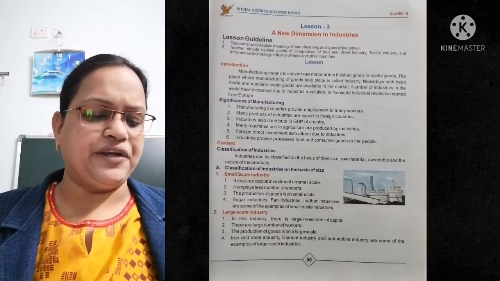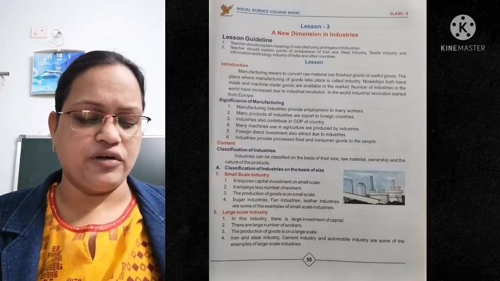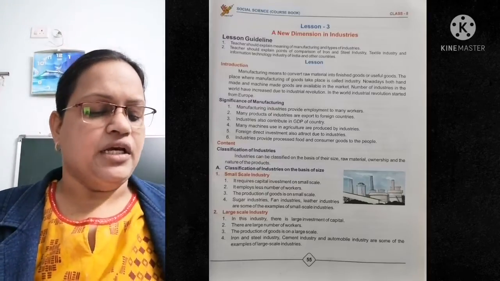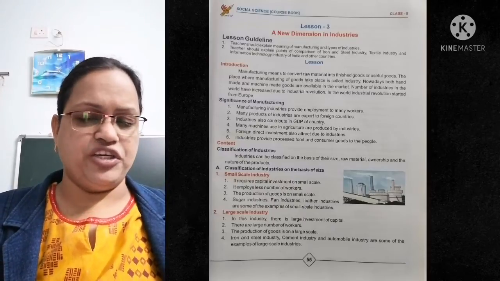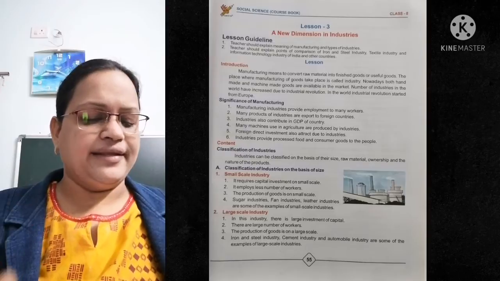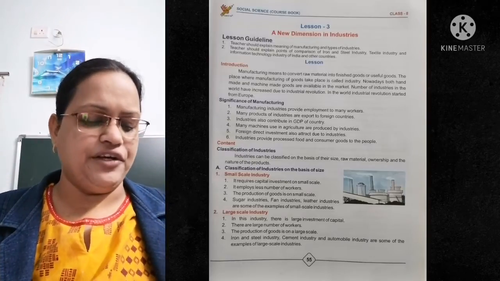It requires capital investment on a small scale. It employs less number of workers. That means workers are less. The production of goods is on a small scale. Sugar industries, fan industries, leather industries are some of the examples of small scale industries.